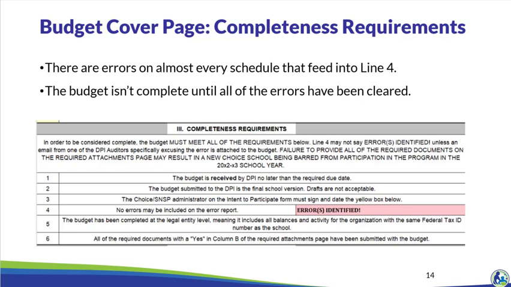If the cover page indicates errors identified, review the error report to determine what errors are in the budget. We will go through the error report as part of this training. The budget must be prepared at the legal entity level. Finally, the budget must be submitted with all required attachments. The Required Attachments tab will identify which attachments must be submitted with the budget. We will go through this tab in a few slides.